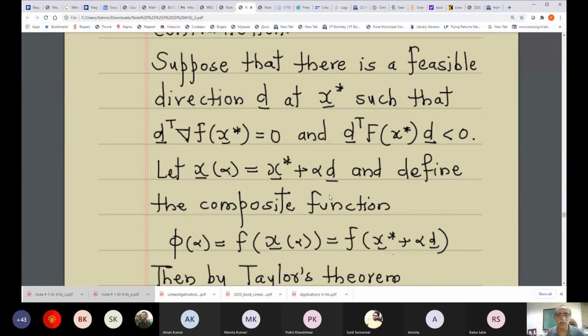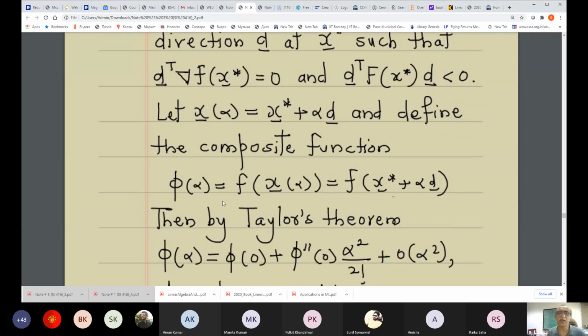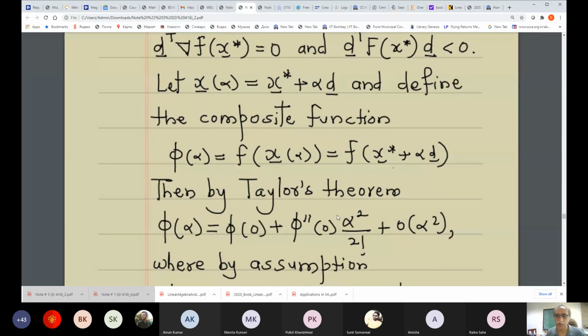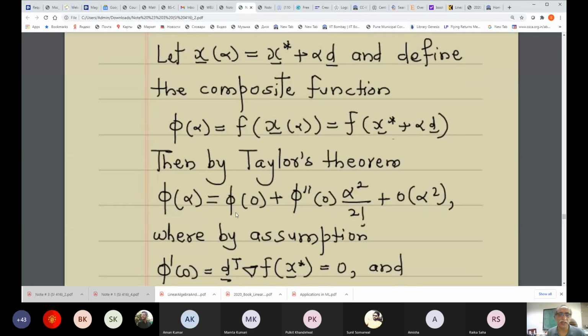As seen earlier, let x of alpha denote the vector x star plus alpha d, and define the composite function phi of alpha to be f of x of alpha. We are quite familiar with this. Then if you apply Taylor's theorem to phi, this composite function, phi of alpha is equal to phi of 0 plus phi prime of 0 times alpha, plus phi double prime of 0 times alpha squared over 2 factorial, plus small o of alpha squared.